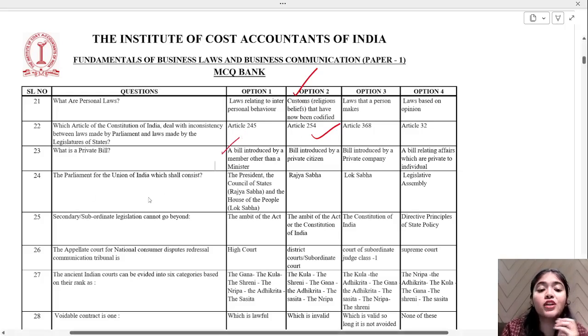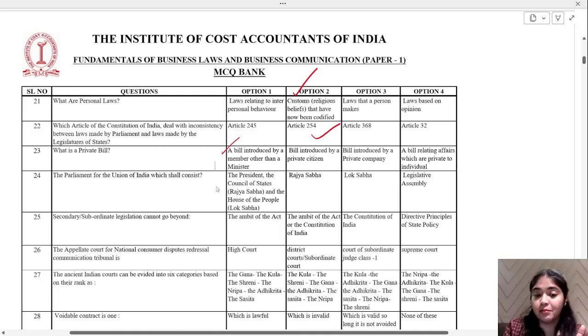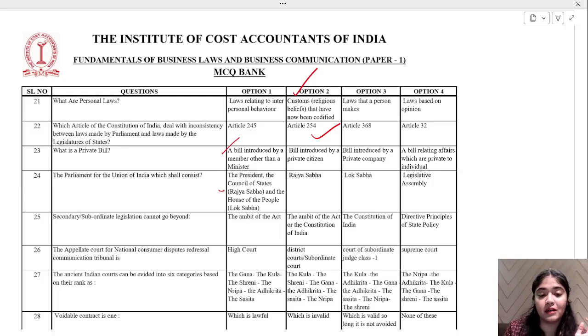The Parliament for the Union of India shall consist of what? President, the Council of States, Rajya Sabha, and the House of the People, Lok Sabha, or the Legislative Assembly. For the Union of India, it is the President, Council of States, and the House of the People, Lok Sabha. Okay.